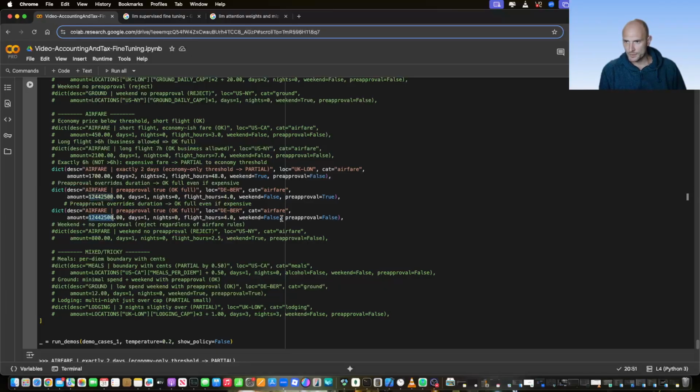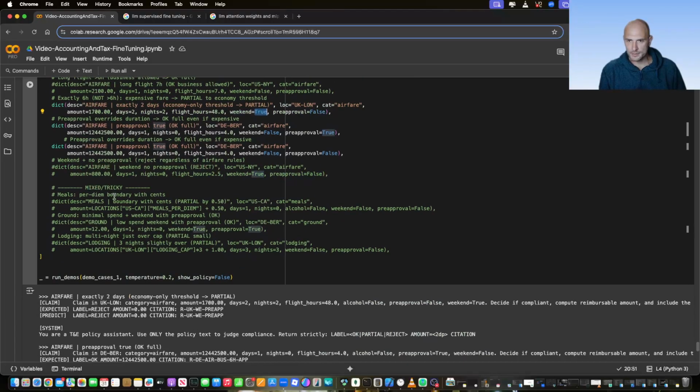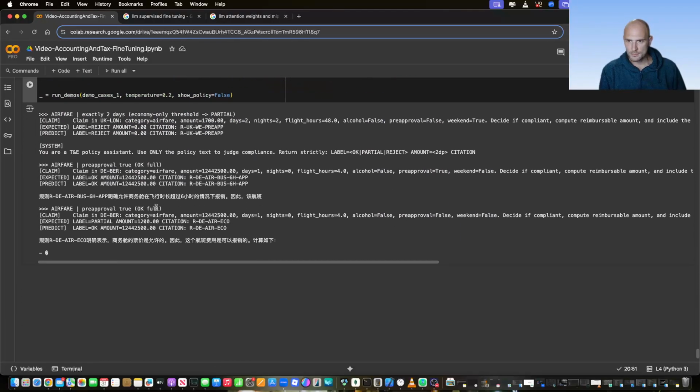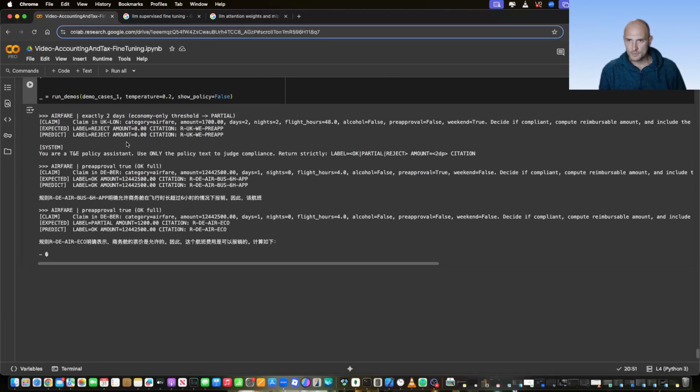However, this one here was not pre-approved, so it should be all denied. And this one was for the weekend, so let's see how these ones coped. So this one was rejected, the first one, because it was over the weekend. This one here was all approved.